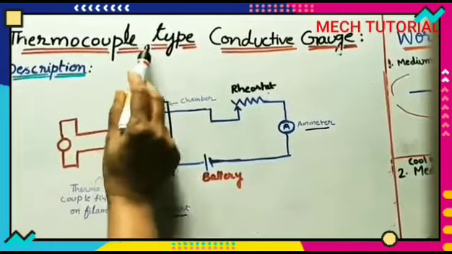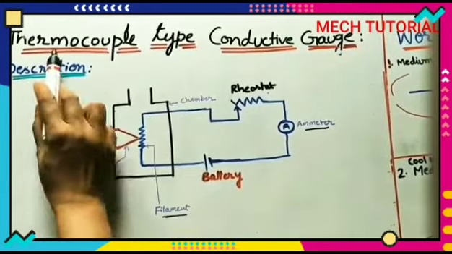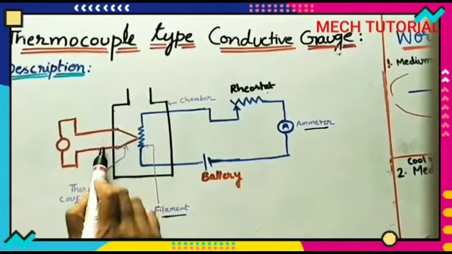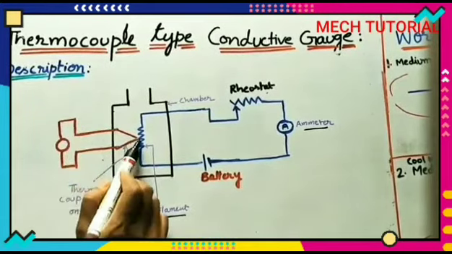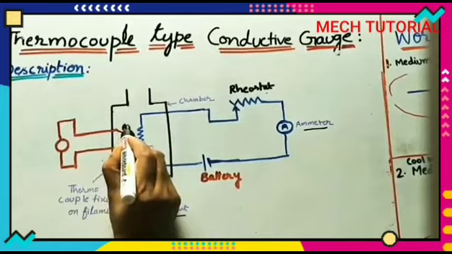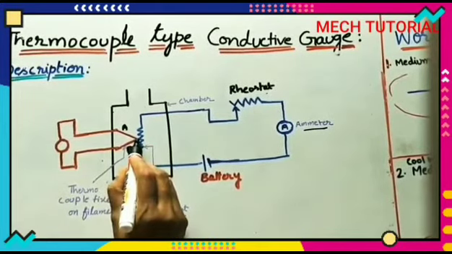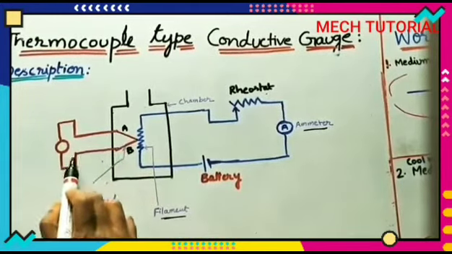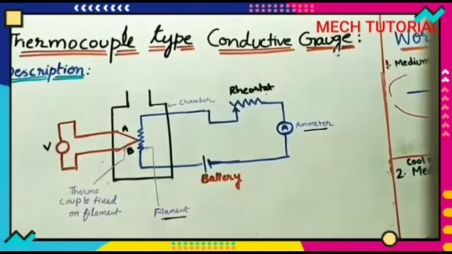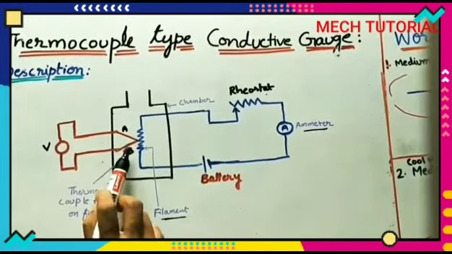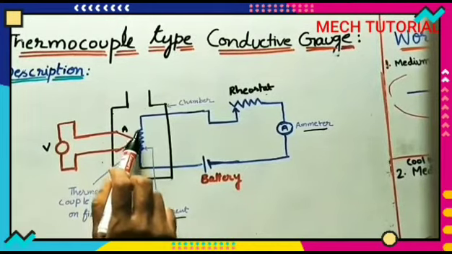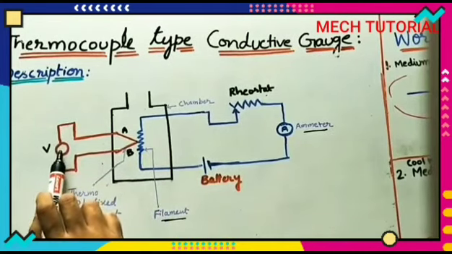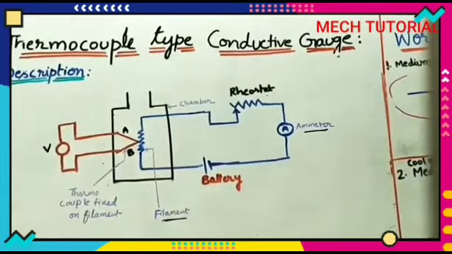And we are using a thermocouple. So what is the use of a thermocouple? A thermocouple means two different materials. This is the thermocouple. It is two different metals. This is metal A, this is metal B. So this is the combination of these two metals. This is the junction. This is connected to a voltmeter here. So the use of this thermocouple is that whatever temperature is here, it will sense and show the reading on the voltmeter. Thermocouple means it will measure the temperature.